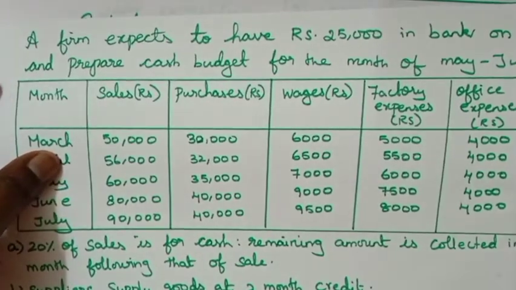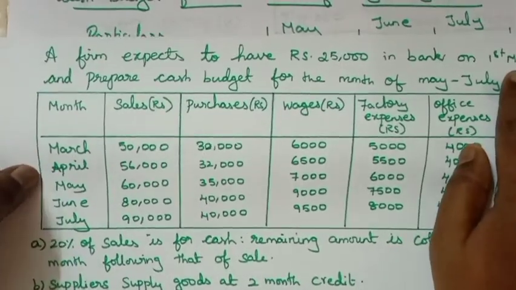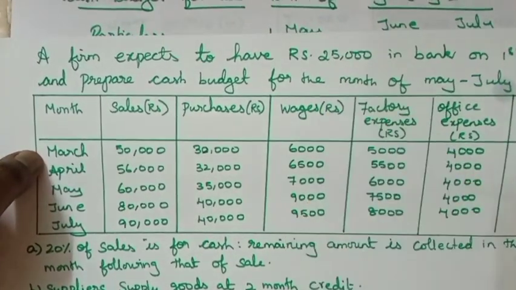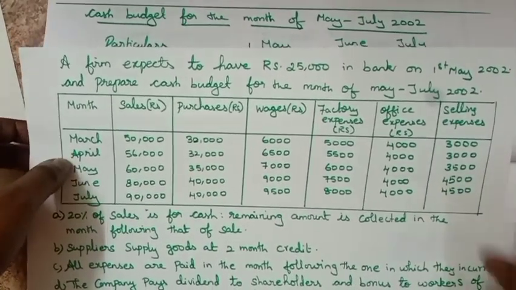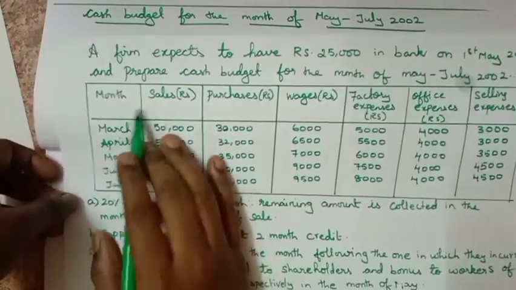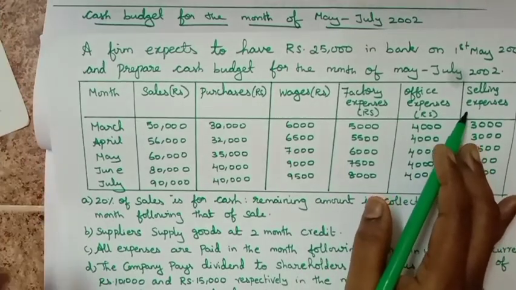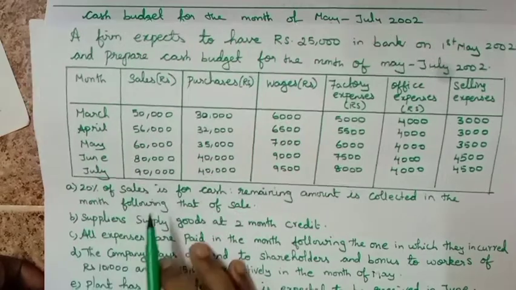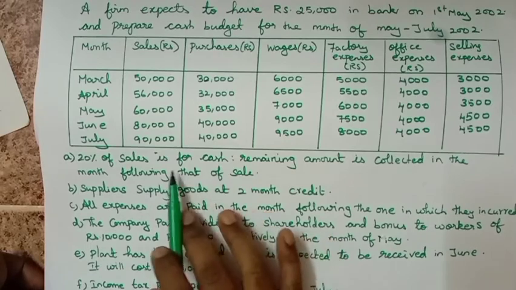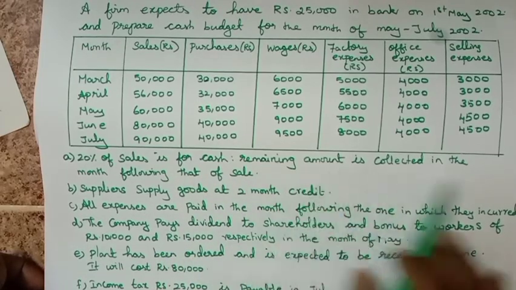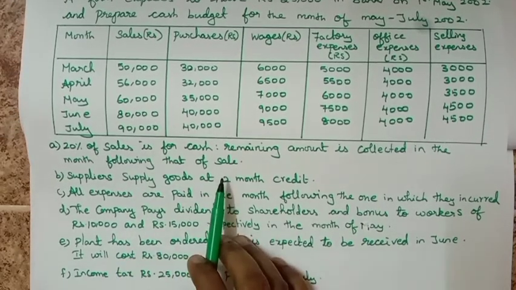The sum is given: 25,000 on 1st May 2002. It means the opening balance of 1st May is rupees 25,000, and prepare a cash budget for the months of May to July 2002. The sum gives sales, purchase, wages, factory expenses, office expenses and selling expenses month-wise. The first adjustment is that 20% of sales is for cash. That means cash sales is 20%. The remaining amount is collected in the month following, that means 80% of credit sales is collected the next month.